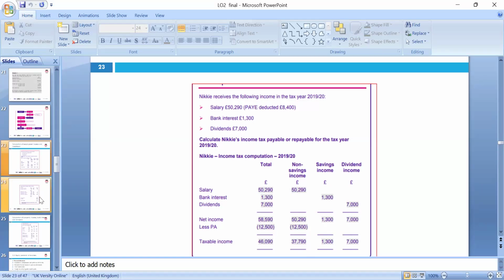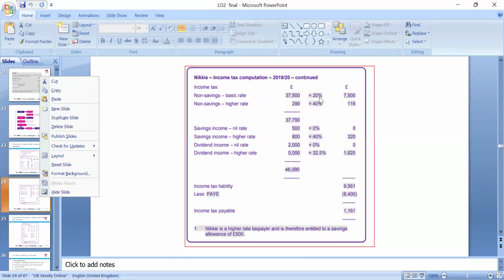Next we can apply the 20%, and 290, which is higher in the savings and non-saving income, that's 40%. The savings nil band is 500, and the remaining higher rate amount is 1,300 at 40%. Dividend income plus 2,000 is at the 0% rate for that year. Then we will pay 32.5%, because it is higher rate, and it comes under 8.75%.